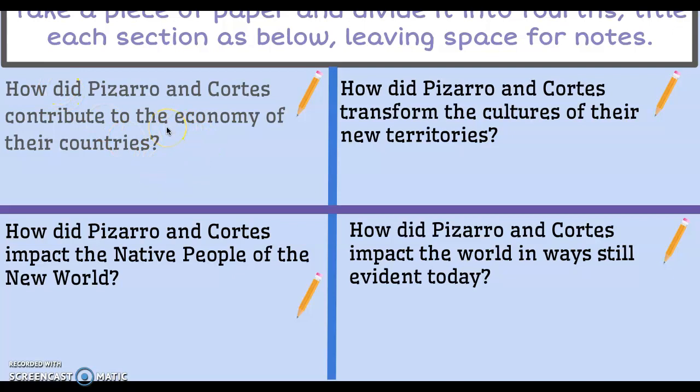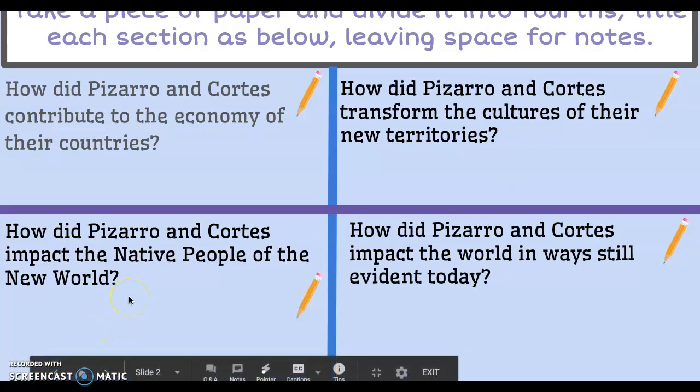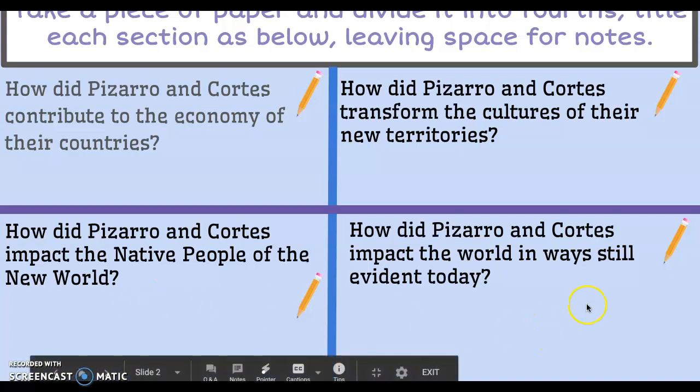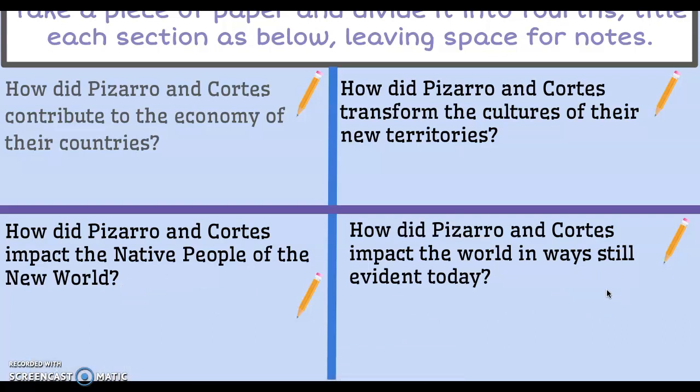So in the upper left quadrant, you'll write, how did Pizarro and Cortez contribute to the economy of their countries? In the upper right quadrant, you're going to write, how did Pizarro and Cortez transform the cultures of their new territories? In the bottom left quadrant, how did Pizarro and Cortez impact the native people of the New World? And then finally, how did Pizarro and Cortez impact the world in ways still evident today?